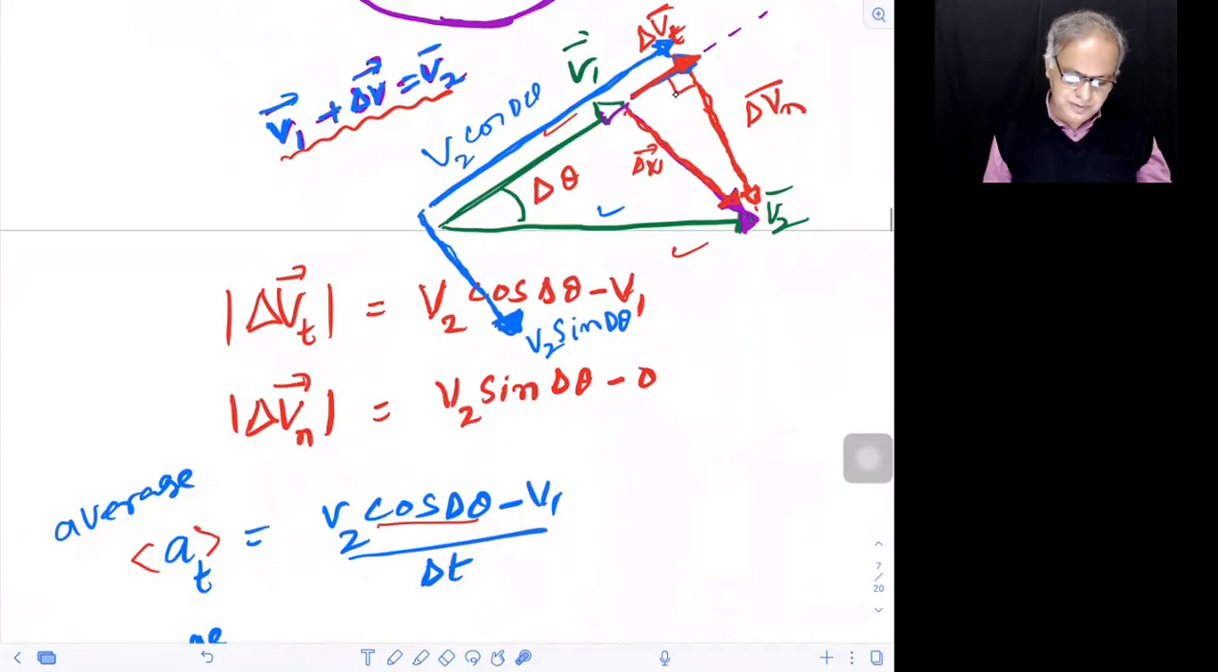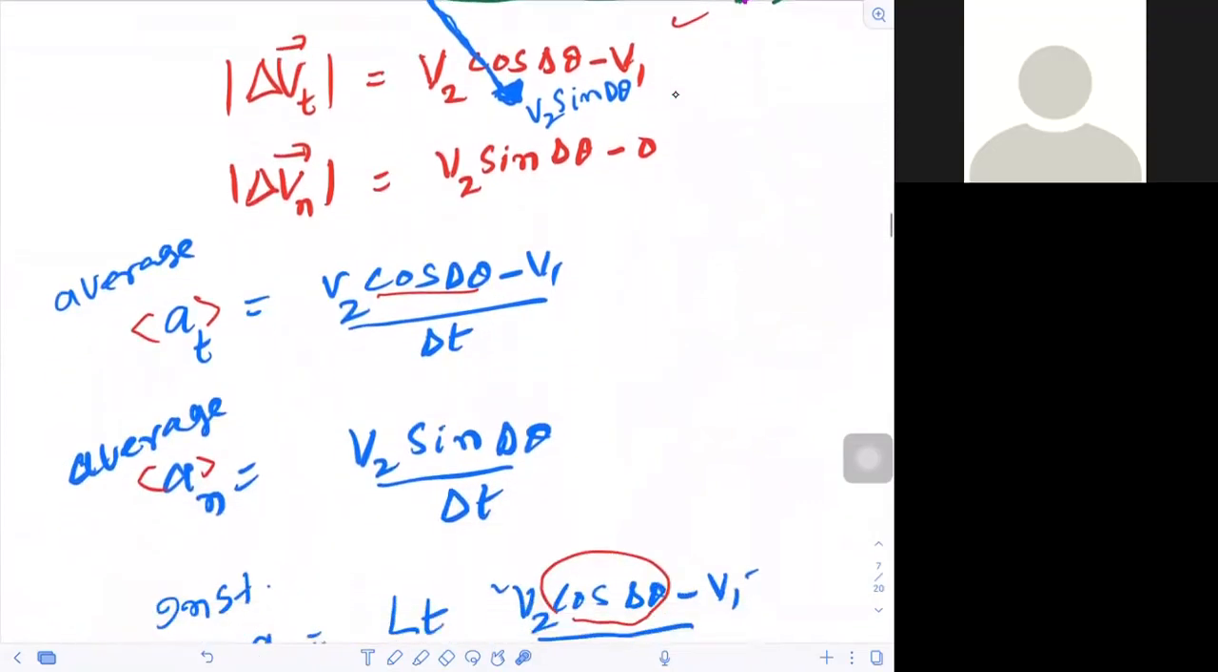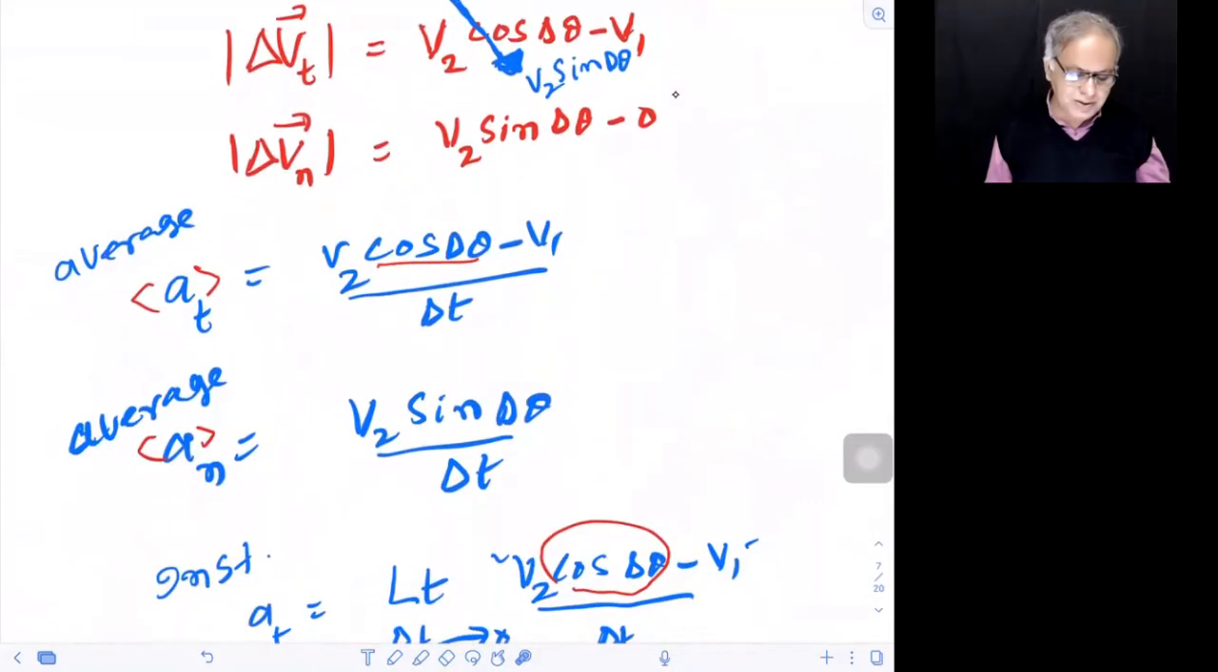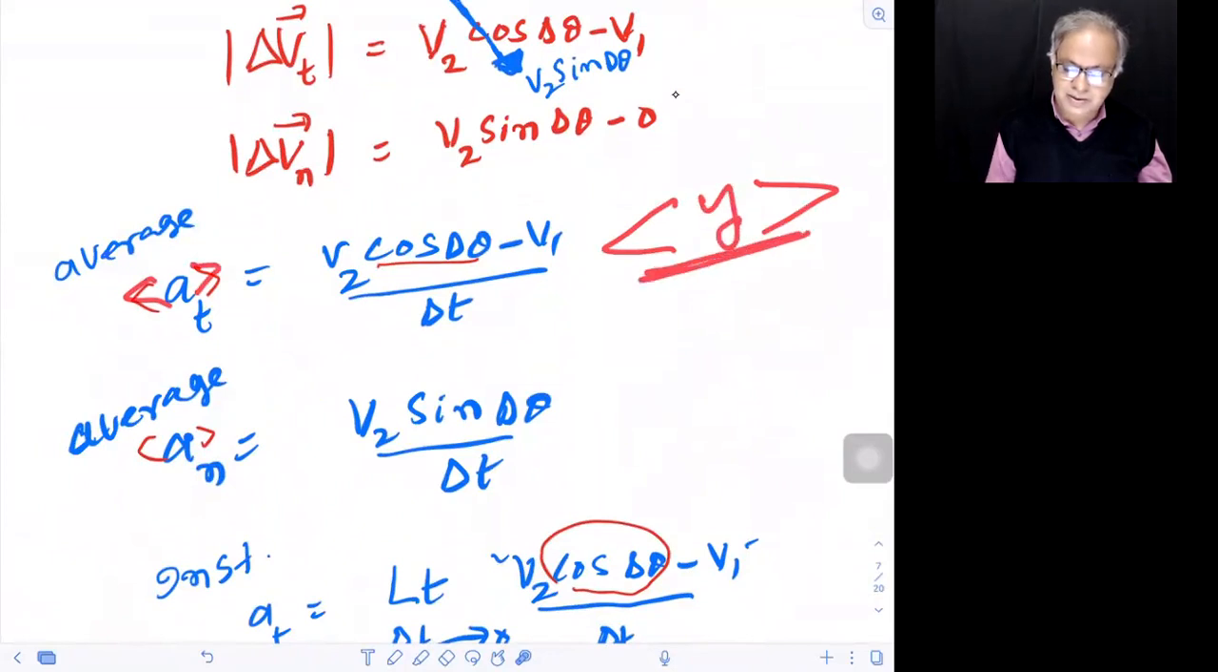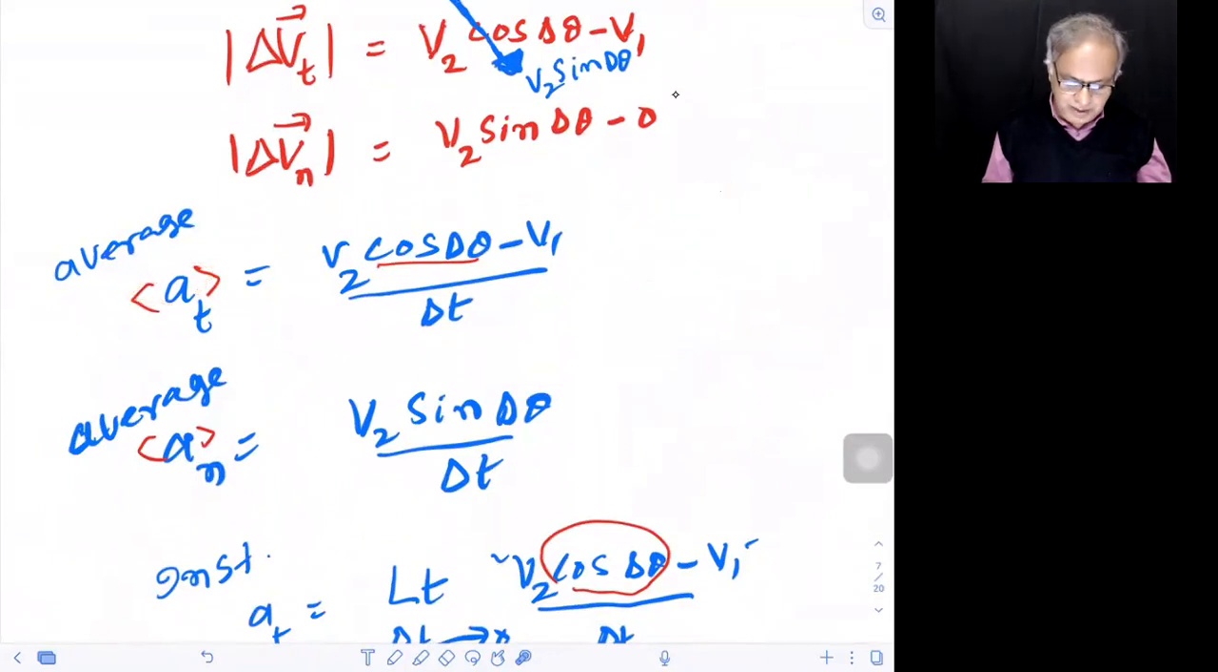So until here, a normal average. For average, you can put this kind of brackets. Any average value in mathematics, many times people write like this. Okay, that's one way. So I've got a tangential average, a normal average. Here, if you have any doubt, please tell me.